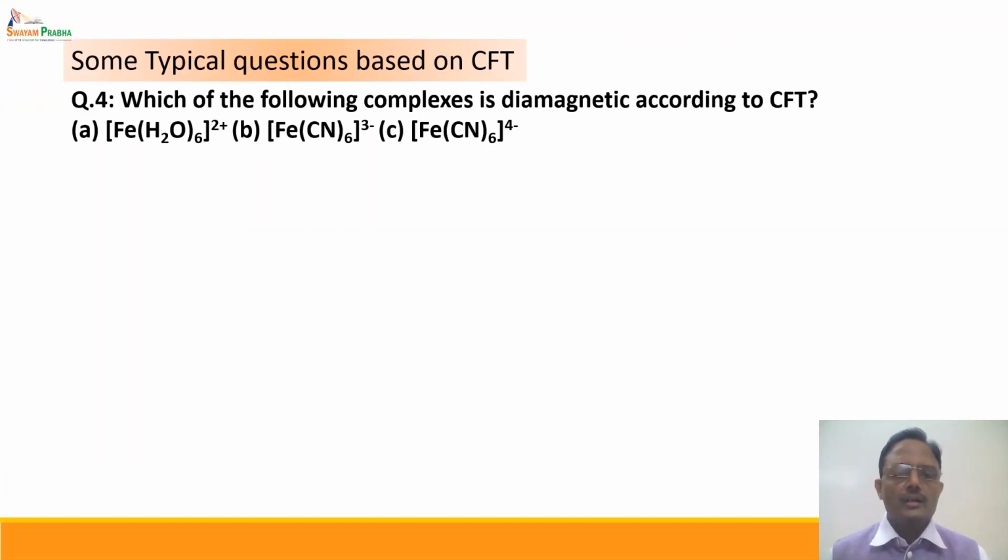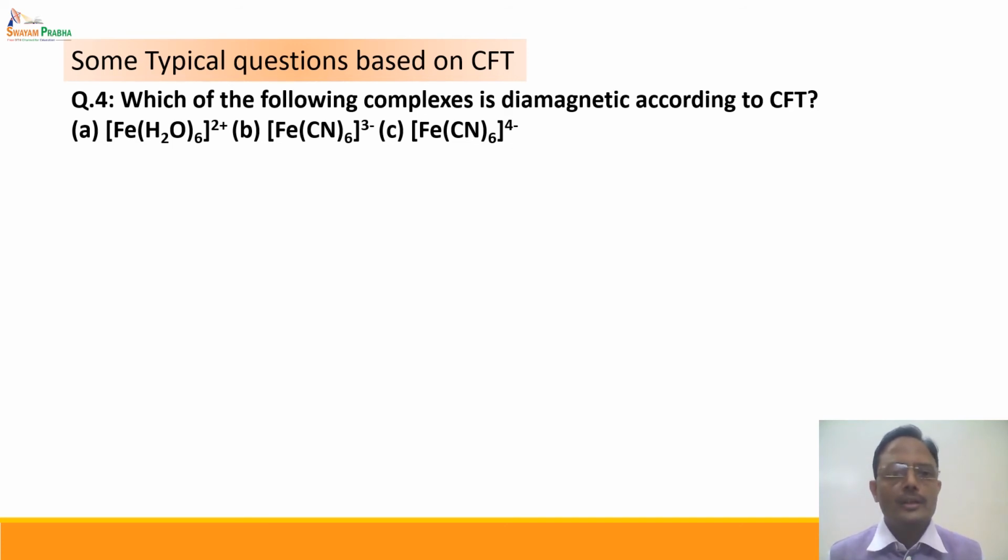This is again a question based on the concept: which of the following complexes is diamagnetic according to CFT? Now what is a diamagnetic complex? We know that whenever all the electrons are paired up, the complex is said to be diamagnetic, and if there is an unpaired electron, the complex is paramagnetic in nature.